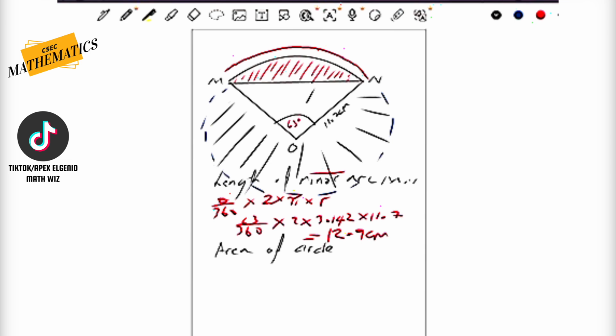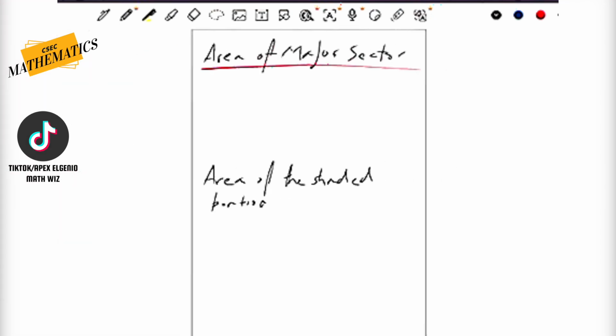And so to get the major, we pretty much have to subtract 63 from the total revolution. And the total revolution in a circle is in fact going to be 360 minus 63. All right, so let's go ahead. 360 minus 63. The major angle is 297 degrees. That's pretty much what it is there. 297 degrees.